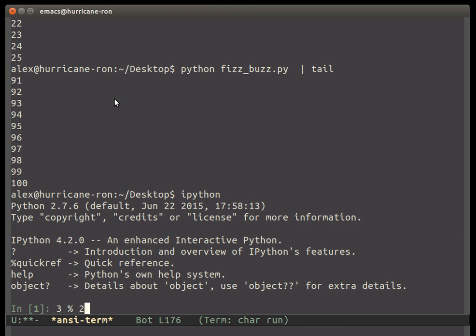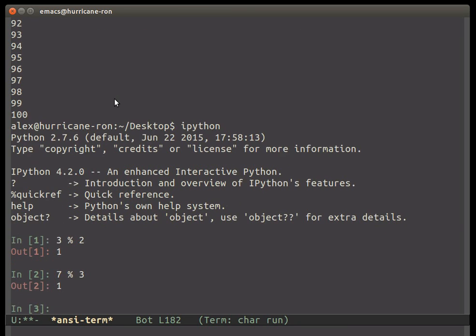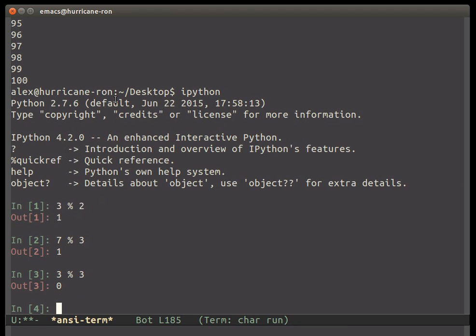So if I do 3 modulus 2, 2 goes into 3 one time and there's a remainder of 1. Or if I do, let's say, how about a bigger number? Let's do 7 modulus 3. 7 divided by 3 in grade school would be 2, remainder 1. So modulus will get the 1. So saying a number is divisible by 3 is like saying the modulus of that number 3 is equal to 0. So like 3 modulus 3 is equal to 0. So we know that number is divisible by 3.